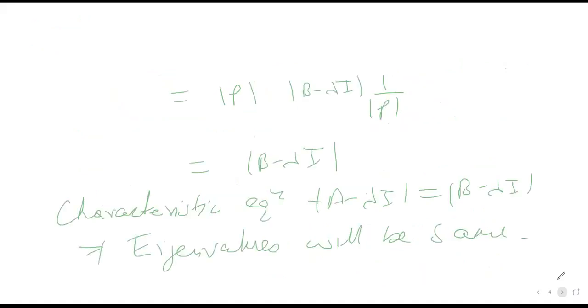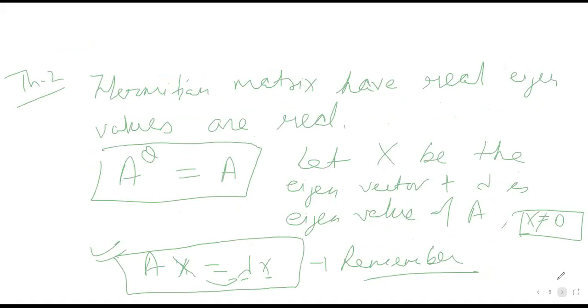Then the second theorem that we proved is that Hermitian matrices have real eigenvalues.